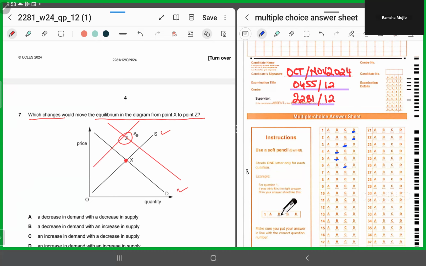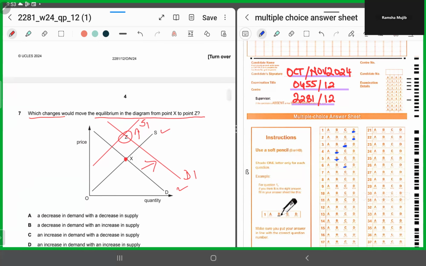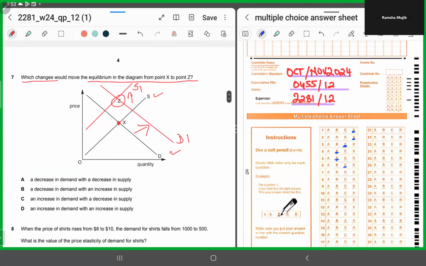So I have to move somewhere here. This means the supply curve will move upwards and the demand curve will move outwards to the right. So we will be here somewhere, Z, right?